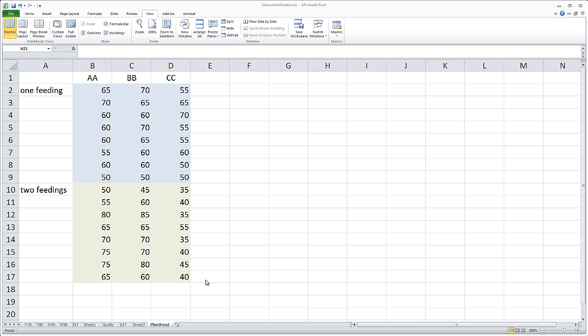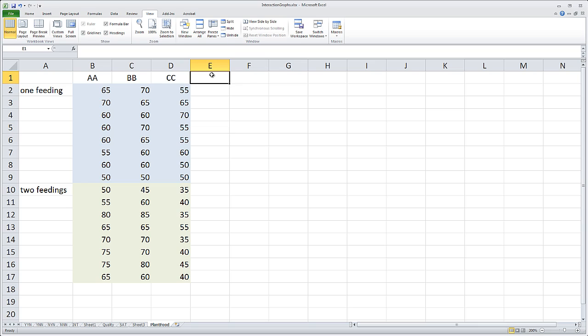And for the two-factor ANOVA with replication in Excel, it has to be set up just like this. So if we had 3 feedings, we would set up 3 feedings down here, like that, and then we would have 8 more plants for AA, 8 more plants for BB, and 8 more plants for CC. Okay? If we had a 4th plant food, say DD, we would have 8 of them for one feeding and 8 plants that get 2 feedings. So you can see how this is put together.